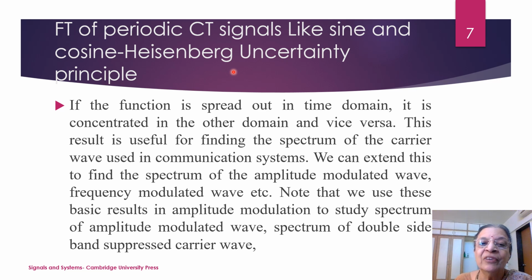And when we generate the modulated signal, we want to see how the corresponding spectrum would look. What will be the corresponding spectrum for the carrier signal? It will be one spectral line at fc and another spectral line at minus fc. Now, if you modulate it, you will have spectral lines at fc plus fm and fc minus fm. So we can study such spectra if we understand the Fourier transform of the sine wave using a Dirac delta function.